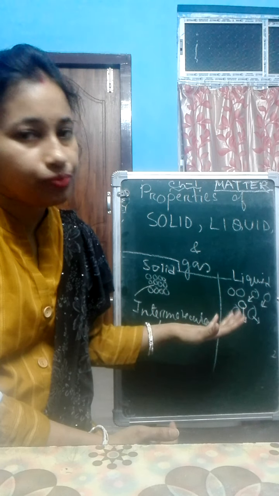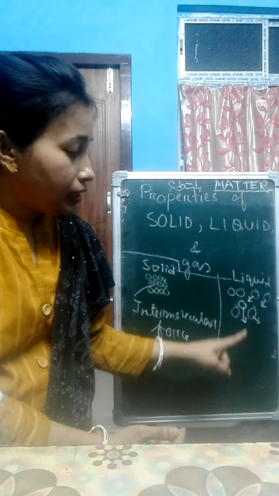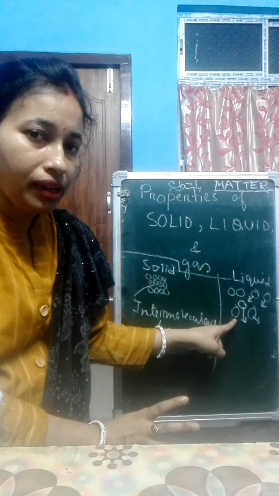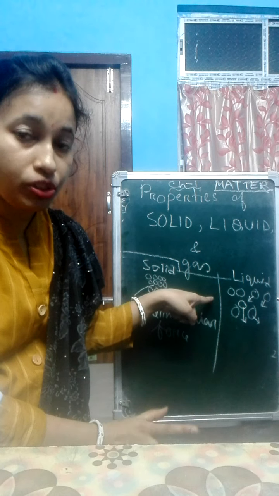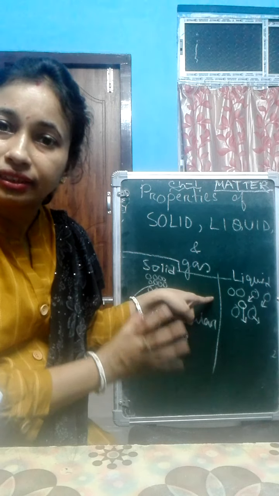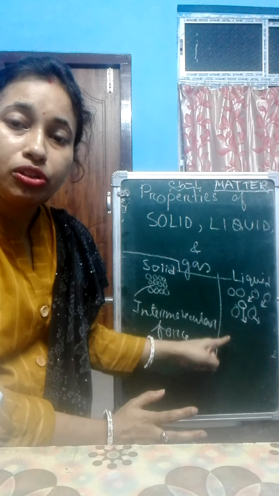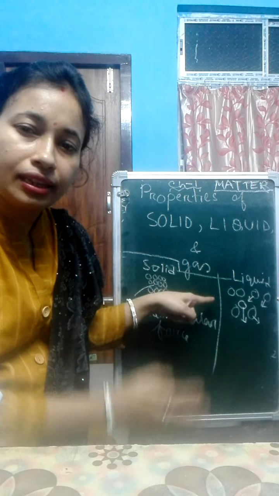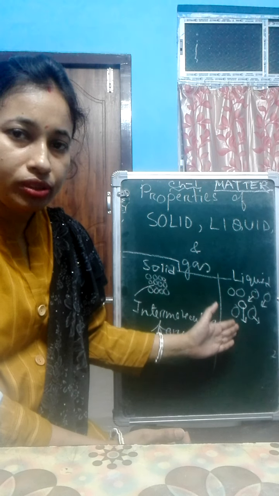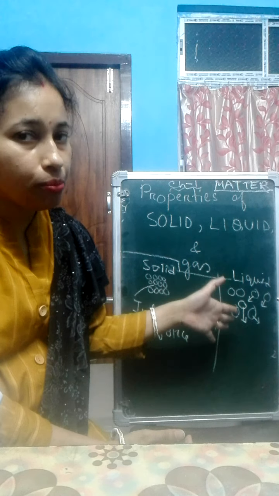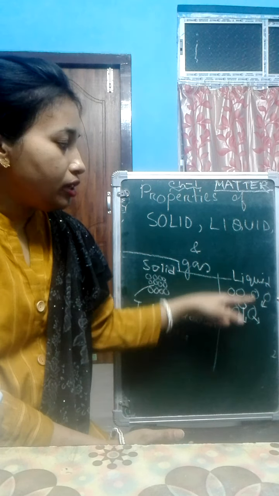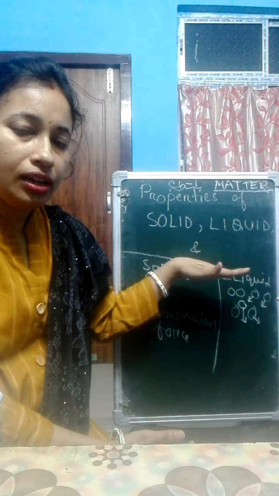So in liquids, number one, they have a definite volume but not a definite shape. Number two, their molecules are not so tightly packed. Intermolecular space is more than the solid. Intermolecular force is less than the solid, and they are also not compressible. It is not easy to compress liquids, and they have only one free surface, that is the top surface.